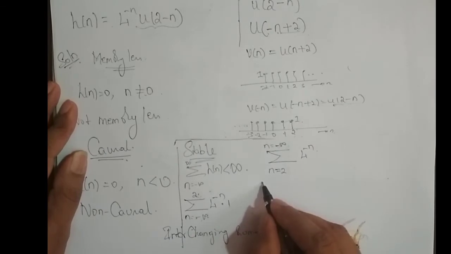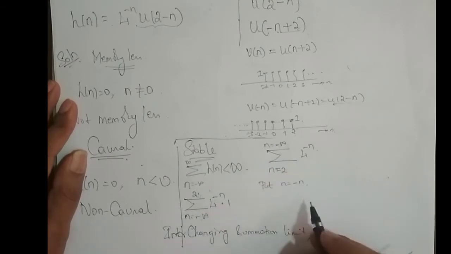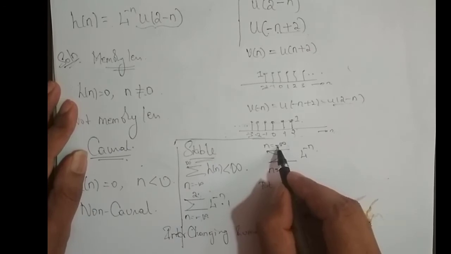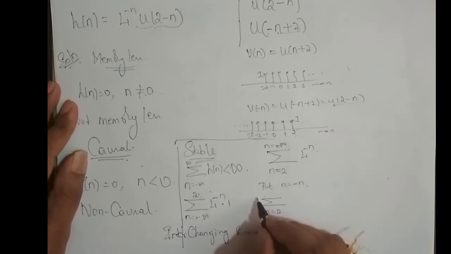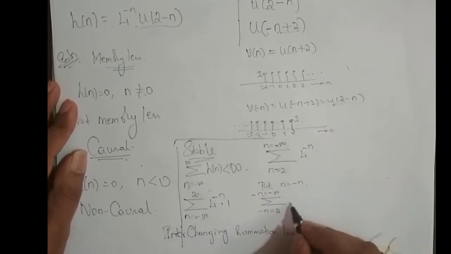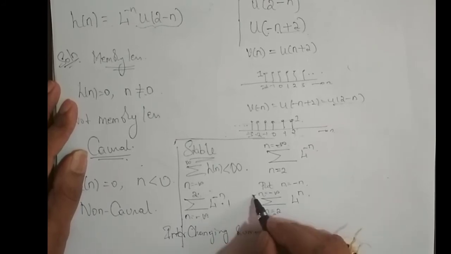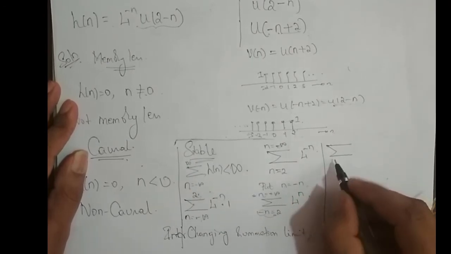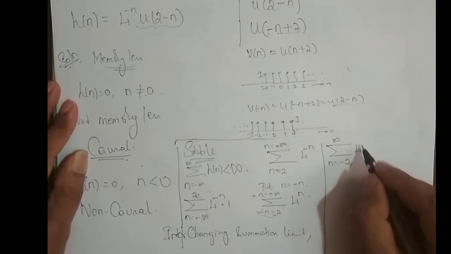So how do we do that? Put n is equal to minus n. In the above summation, wherever n is there, I will be replacing it by minus n. Why am I doing this? Because I want this to be plus infinity. So what do I get? Summation minus n is equal to 2 to minus n is equal to minus infinity of 4 power n. Here also I need to change n to minus n. Now this minus goes to the other side, this minus cancels out. So what do I end up with? Summation n varying from minus 2 to infinity of 4 power n.